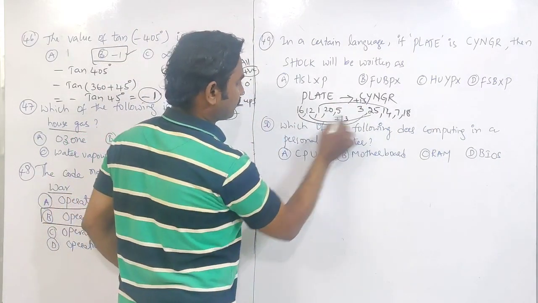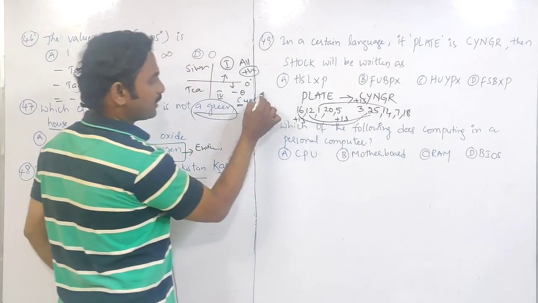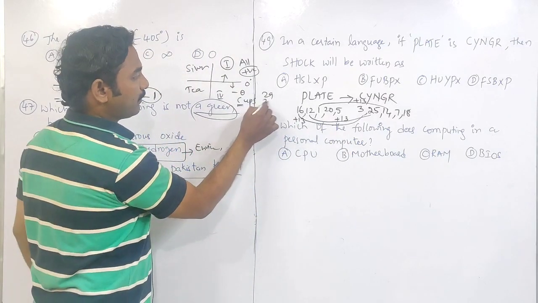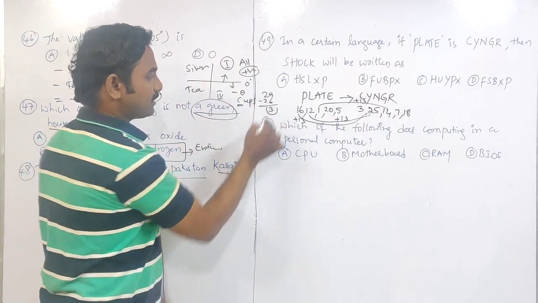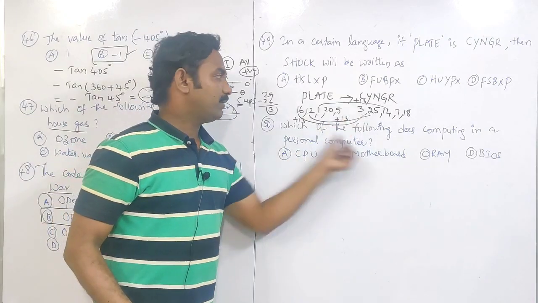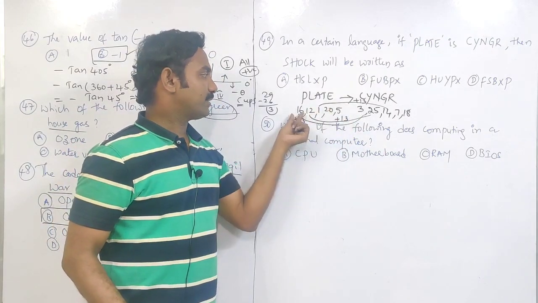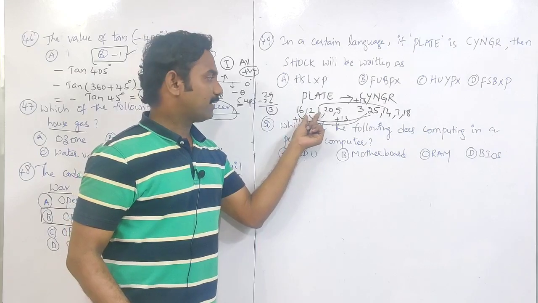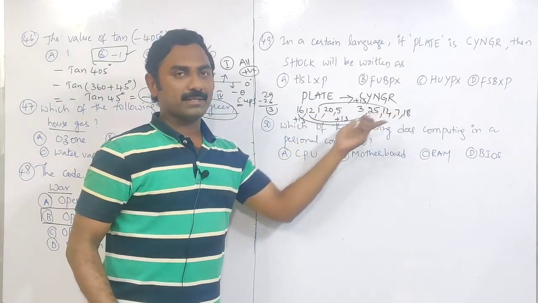16 plus 13 is 29. Total alphabets are 26 only. So the answer is 3 here. So everywhere you see plus 13. First letter is also plus 13, second letter coding is plus 13, third plus 13, like that.